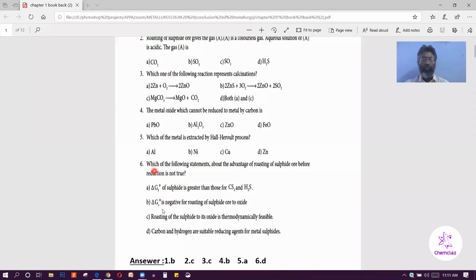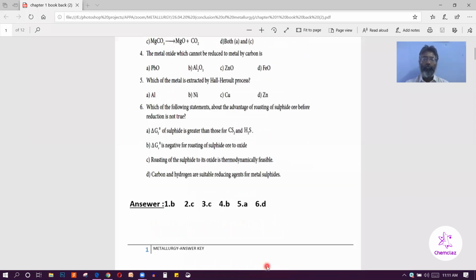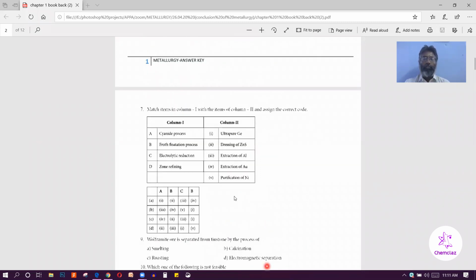So sixth question, the correct answer is D option. So first one B option, second one C option, third one C option, fourth one B option, fifth one A option, sixth one D option. So next page,